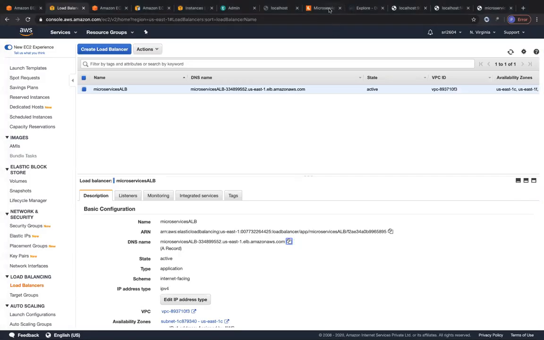We have just translated a custom domain name that we have bought to the load balancer's domain name, in front of which you have an ECS cluster, within which you have EC2 instances that have Docker installed. On those EC2 instances, you have containers that are running. That's the architecture that we have implemented today. It's pretty amazing, right? So let's go back to the diagram and do a small recap.